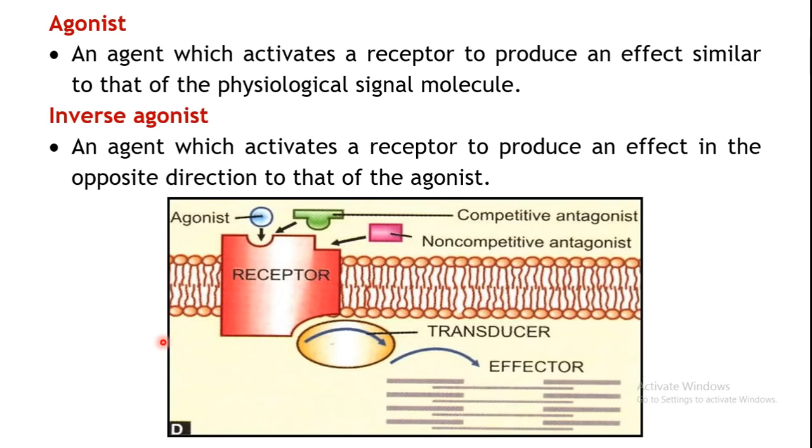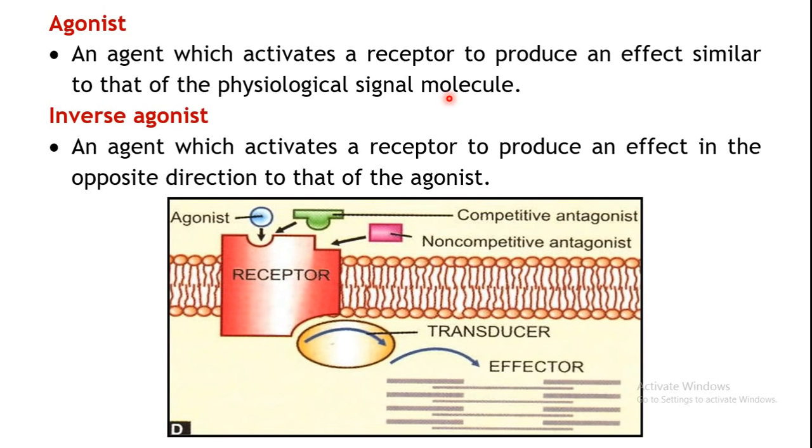Okay, now let us see all of this one by one. So coming to the first one, that is the agonist. Now let us see what an agonist is. The agonist is an agent which activates a particular receptor to produce an effect similar to that of the physiological signal molecule.